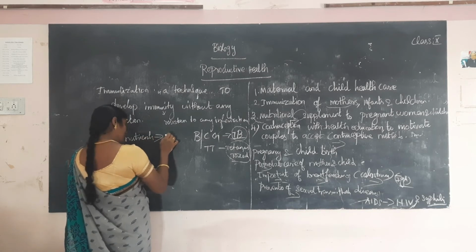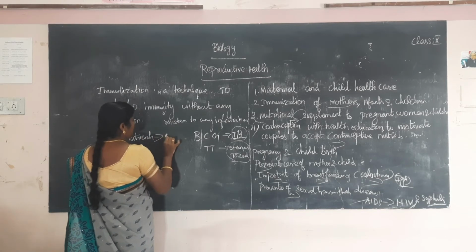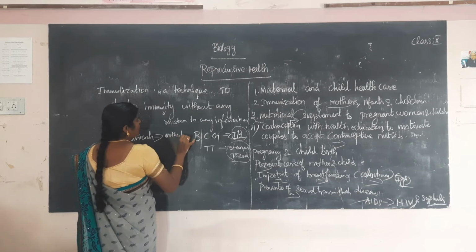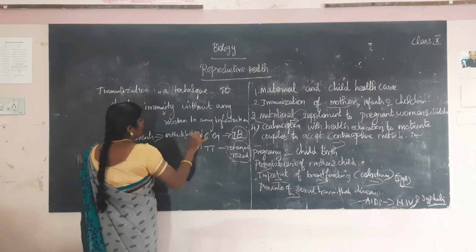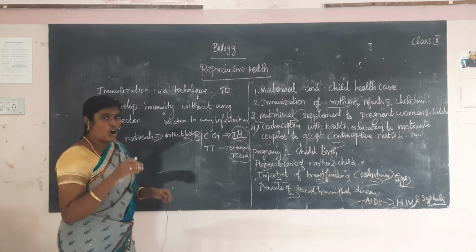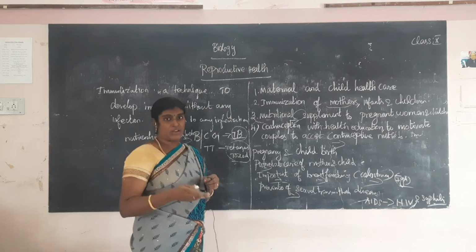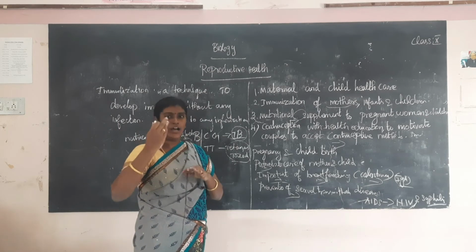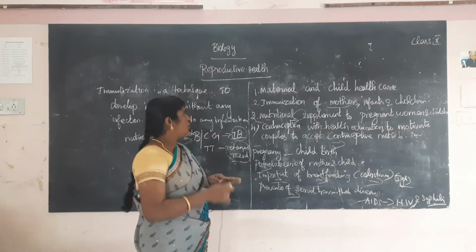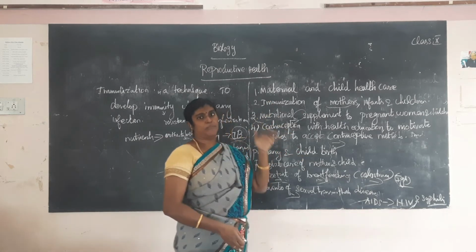All the nutrients are transferred from mother to fetus through the placenta. So nutrition supplement is very important for pregnant women.